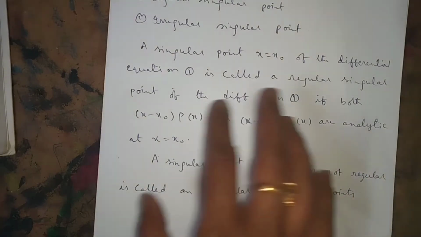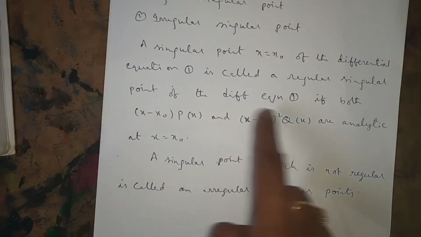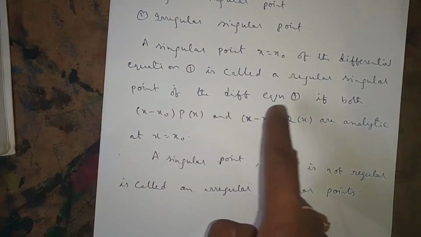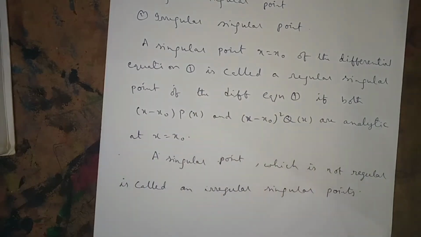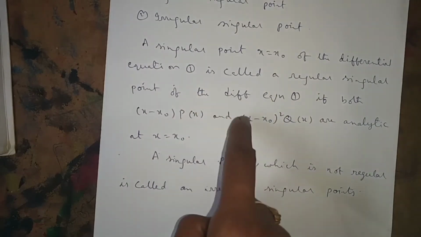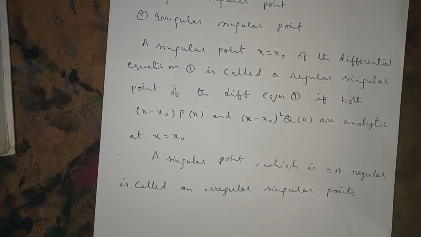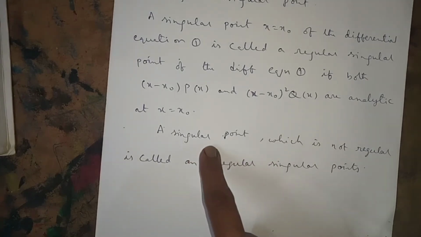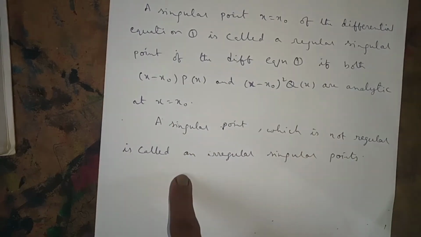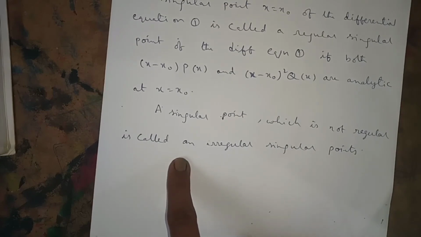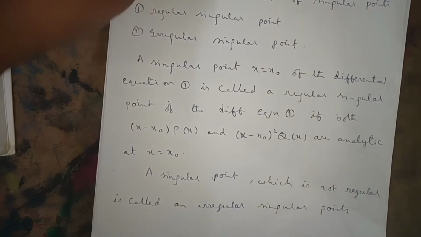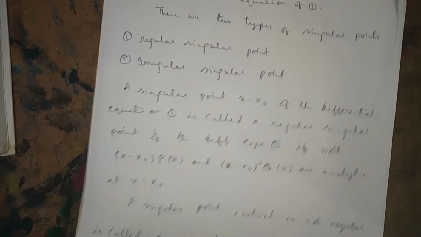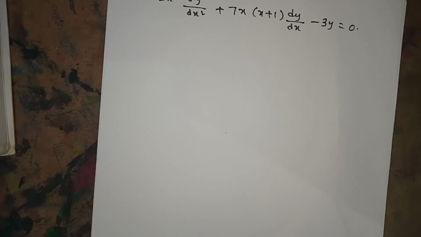If these two are defined, then we say that it is analytic. If these two are undefined, then it is not analytic. If a singular point is not a regular singular point, then it is called an irregular singular point. This is about ordinary point, singular point, regular and irregular point. Now we will do the first problem.